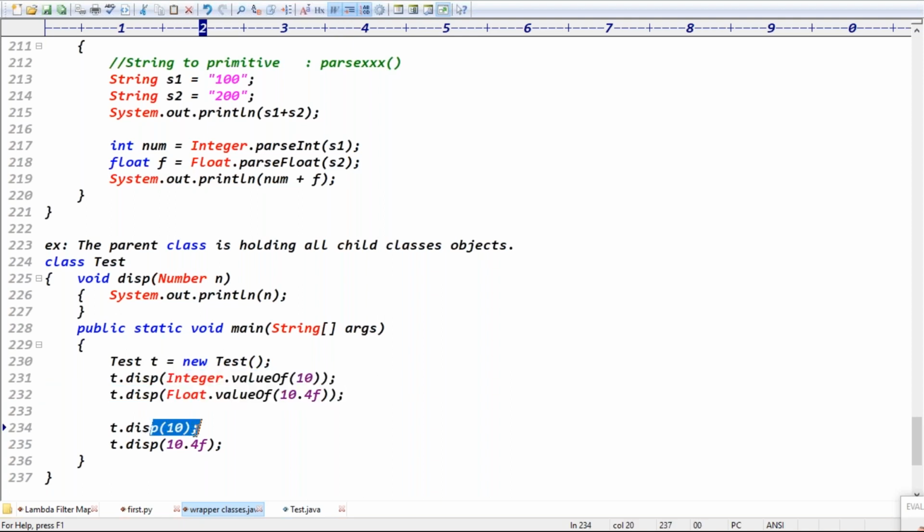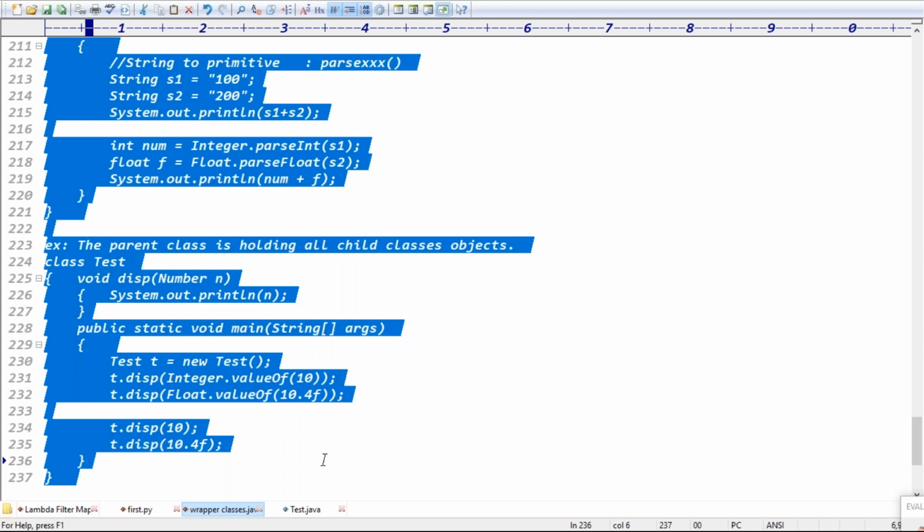Otherwise, you can pass 10 and 10.4f. But don't think that here it expects the object type. Here we are passing the primitive type, but it is automatically converted to object format, because of the auto boxing concept, right? Exactly. Clear now? Good.